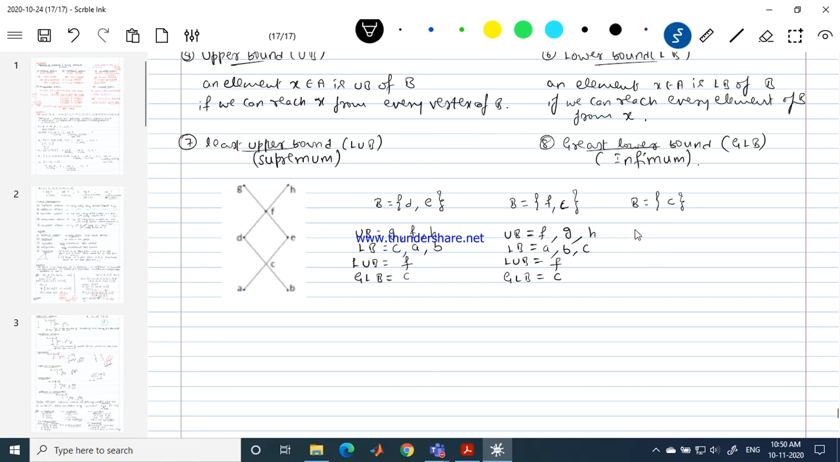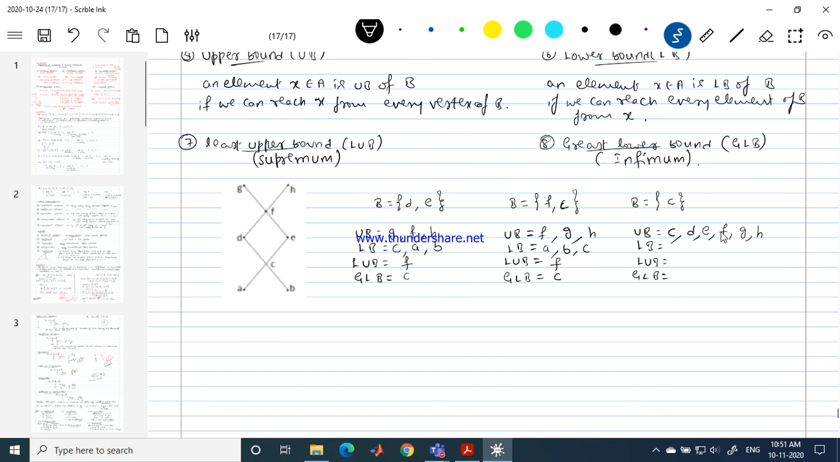Good. Now tell me which are the upper bounds of this. Lower bounds. Least upper bound. Greatest lower bound. So the set B contains only one element in it. Which are the elements to which C is connected? From C to C is possible, right? Next, C to D is possible. C to E is possible. C to F is possible. C to G is possible. C to H is possible.